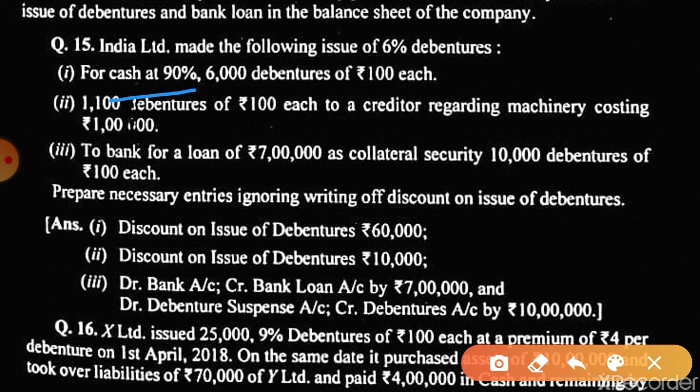That means 10,000 is the discount. So in this case also the debentures are issued at a discount. And this is the third case. They are separate cases, okay, these are separate cases in the same book. So two, and this one you can do easily.